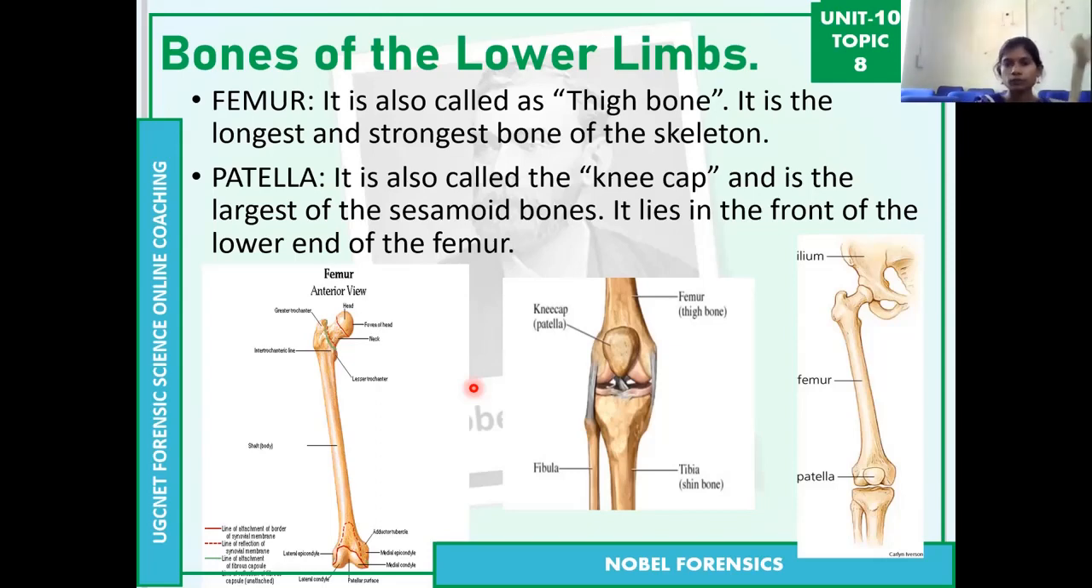Then the patella. You can see in this middle image, there is one patella bone, which is the kneecap. Whatever our knees, there is a cap, we can call it the kneecap. That is the patella bone. Each leg has one patella bone, so that is two bones again. Here we cannot get that kneecap.